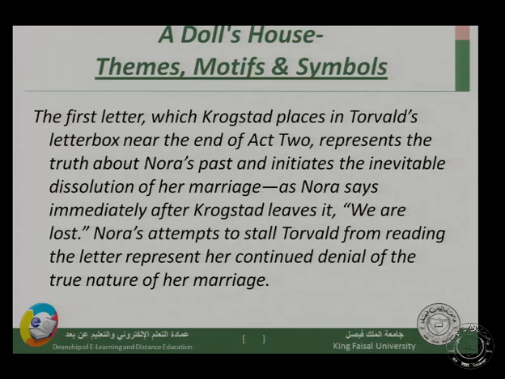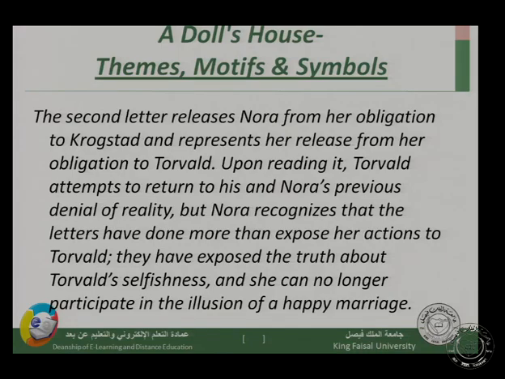Nora's attempts to stall Torvald from reading the letter represent her continued denial of the true nature of her marriage. And the second letter releases Nora from her obligations to Krogstad and represents her release from her obligations to Torvald.